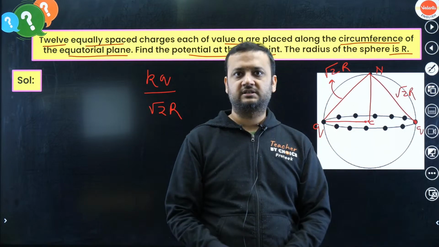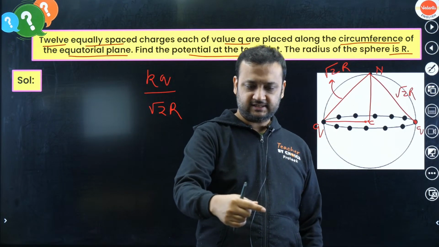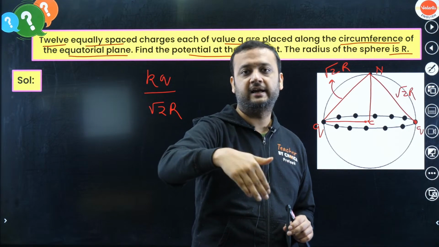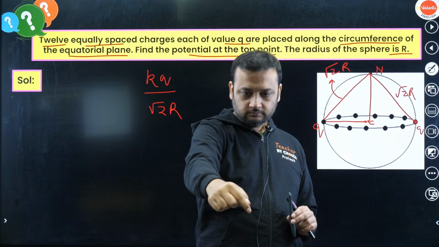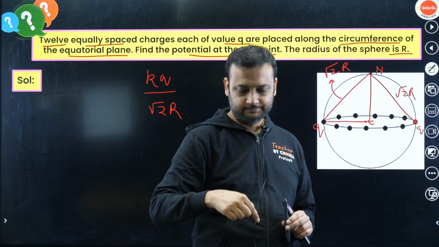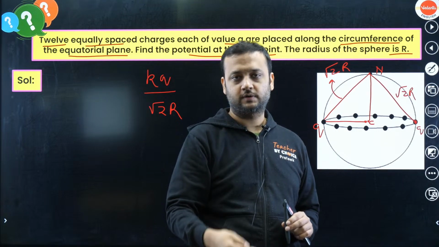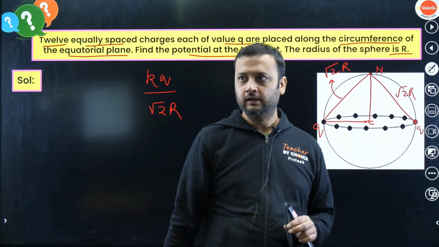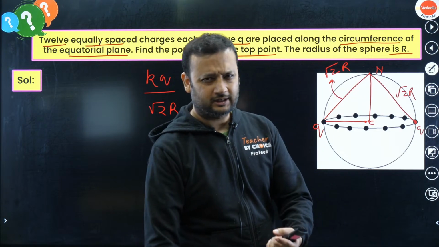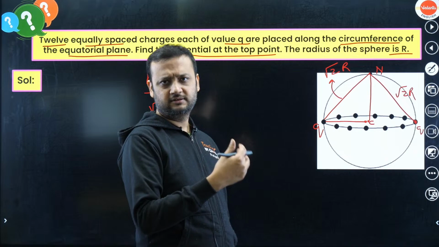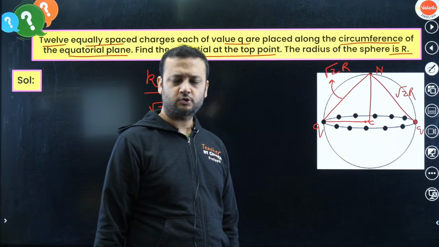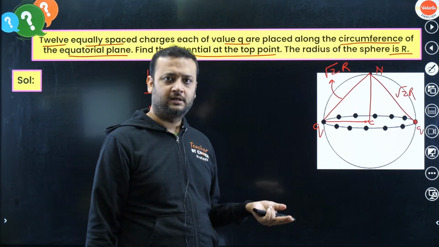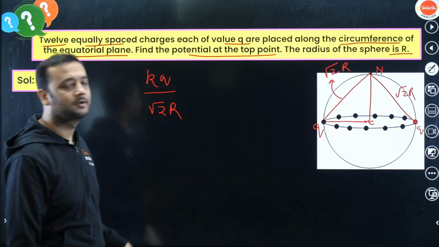If you think in 3 dimensions, this is a sphere, so each charge is at a distance of root 2 r. For the charge on your side, its distance from the center is r, and this distance is also r, so by Pythagoras it also becomes root 2 r. All the charges are at the same distance from the north pole, so each charge creates the same potential, kq by root 2 r.